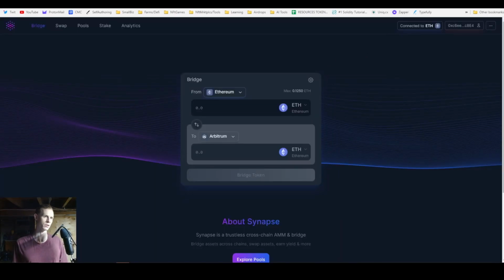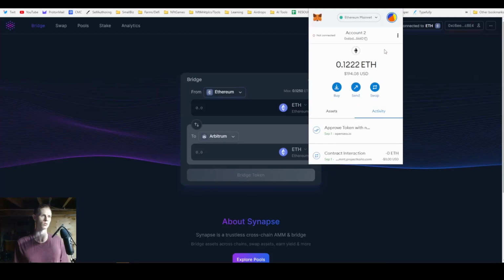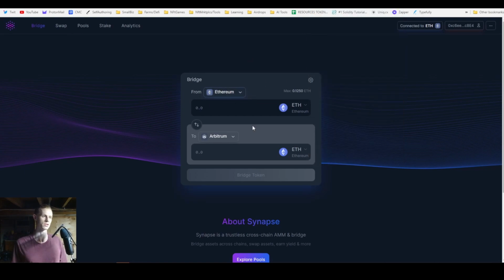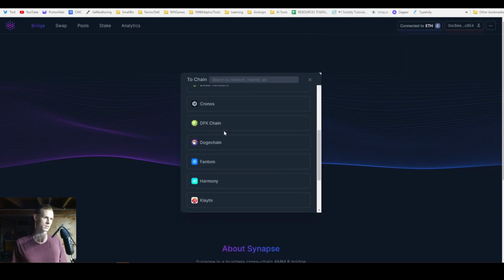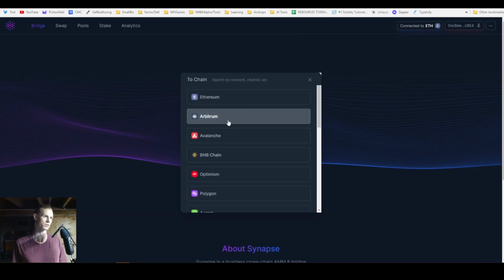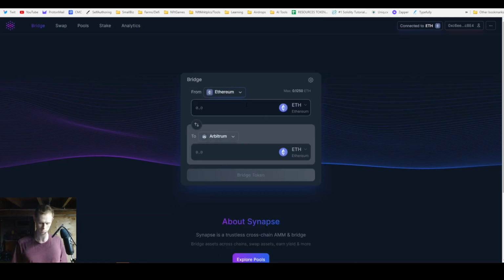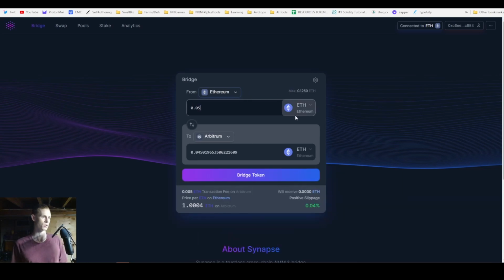All right, so bridging funds. More than likely when you withdrew your money from Coinbase or whatever exchange you use, or you bought directly within MetaMask, you probably have money or ETH directly on ETH mainnet. So this is what's going to be in the first slot here. And then for the other slot, you're essentially just going to pick the chain you want to bridge to. In this case, it's going to be Arbitrum. Let's say we want to bridge 0.05.